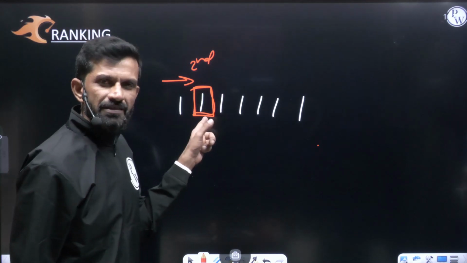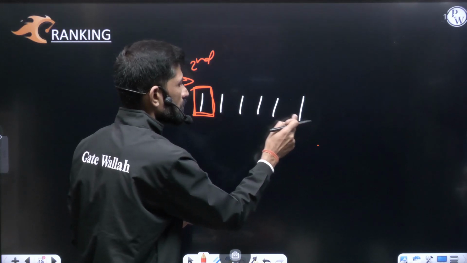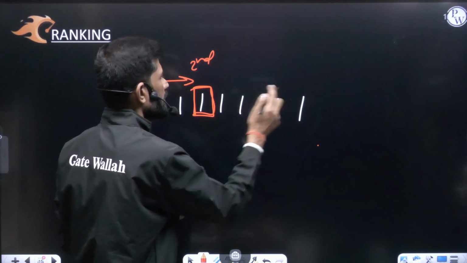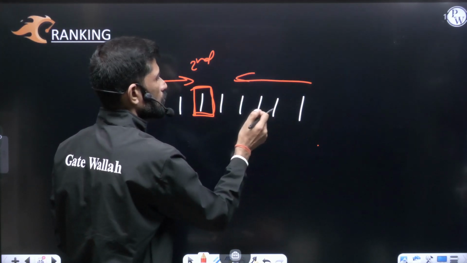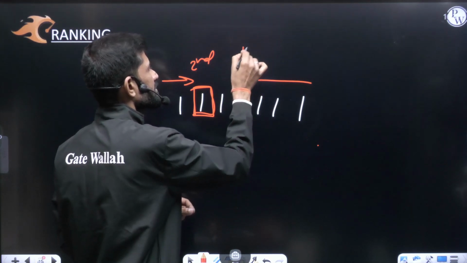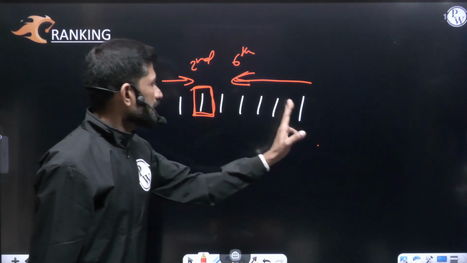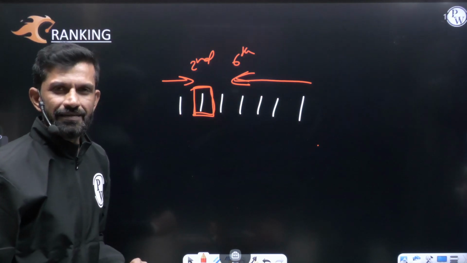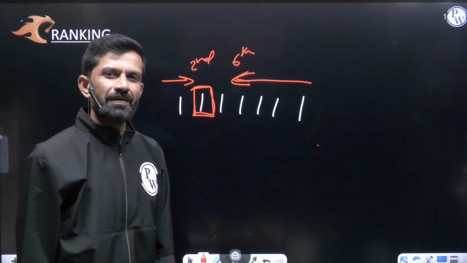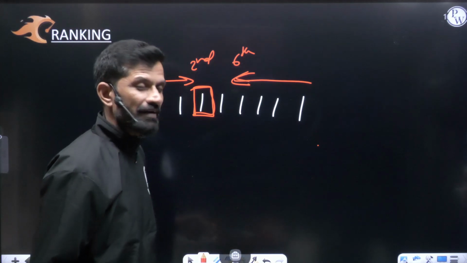Can you tell me this person's position from the right? From the right, 1, 2, 3, 4, 5, and this person is sixth. So he is sixth from the right. Same person, second from the left, same person, sixth from the right. So we have to find the number of people. How many did we keep? 7.